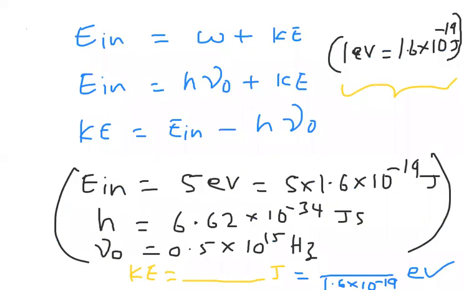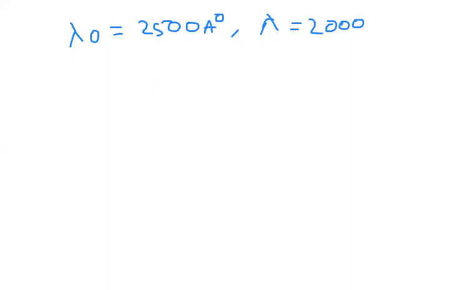I am taking the previous data again: lambda naught is 250 nanometers, which we can take as 2500 angstroms, and lambda is 2000 angstroms. Now lambda naught and lambda are given and they want the kinetic energy. For this I can use the formula: incident energy is equal to work function plus kinetic energy. Two ways we can solve. One is a shortcut formula.